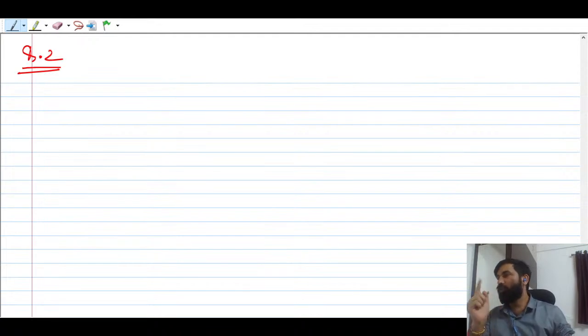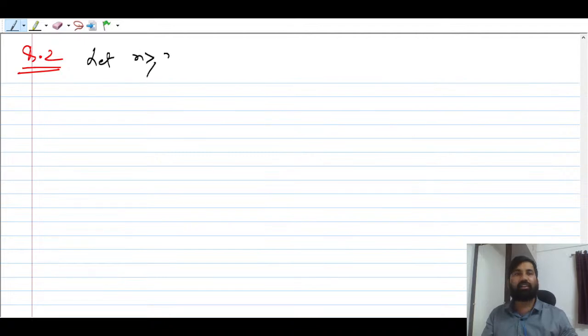Very good. देखो, अगर मान लो let n is greater than or equal to 2, be an integer, right?